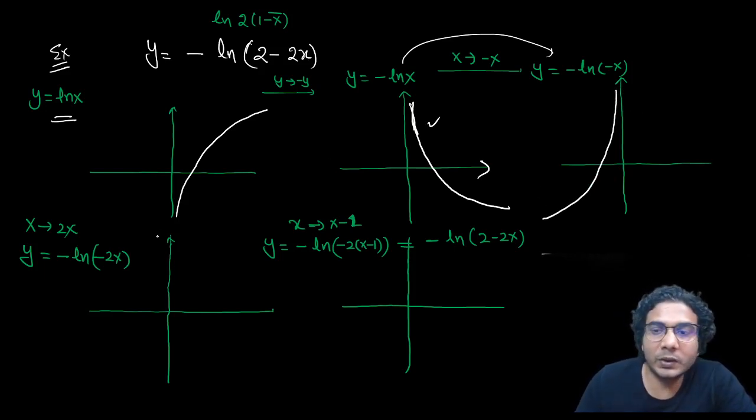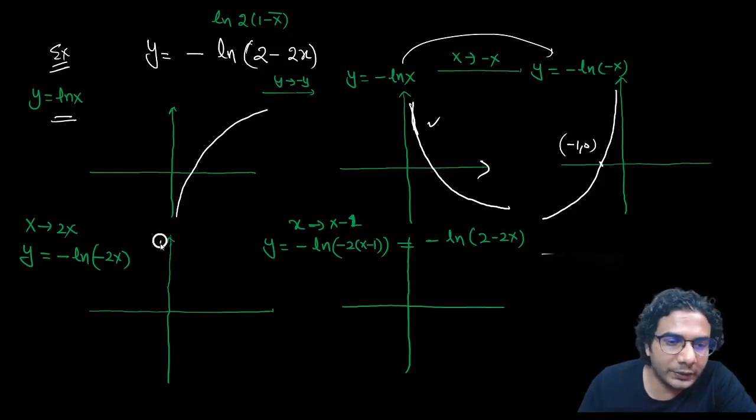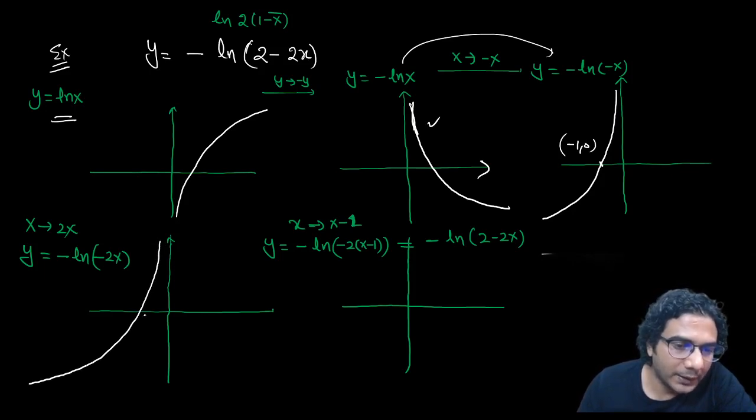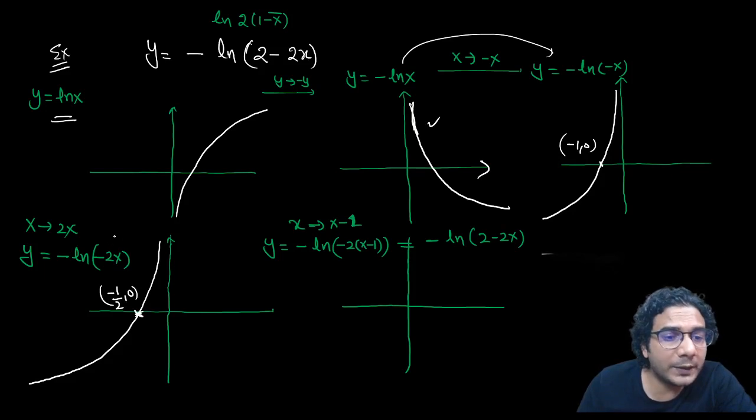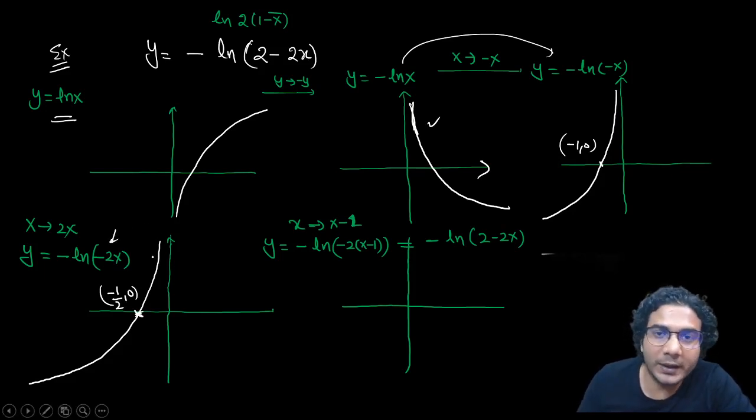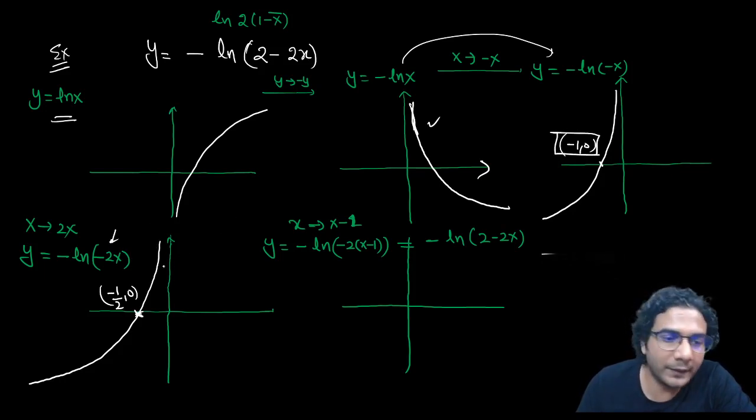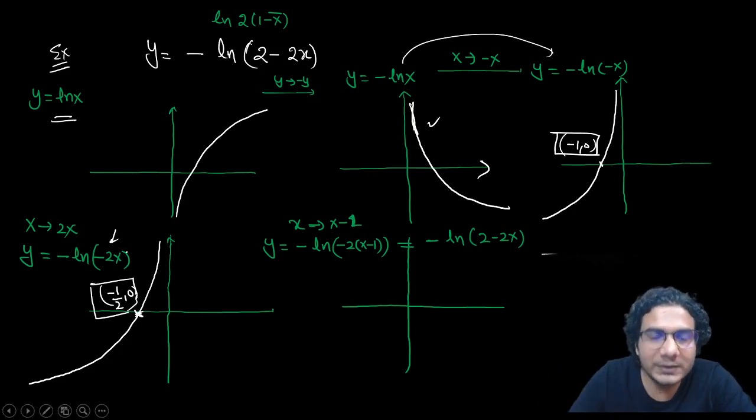This one, have you got it? Now you're replacing x by 2x. The whole graph will contract. This point is minus 1 comma 0. So what you need to do is change the coordinate of this point. That's it. The graph will look the same. So now this point is minus 1 by 2 comma 0. If you put minus 1 by 2 in this, it is going to be ln 1, which is 0, right? So that is the only change, okay? This point, which is minus 1 comma 0 in this graph, will become minus 1 by 2. Obviously there are changes in values, but it will look like the same previous graph.